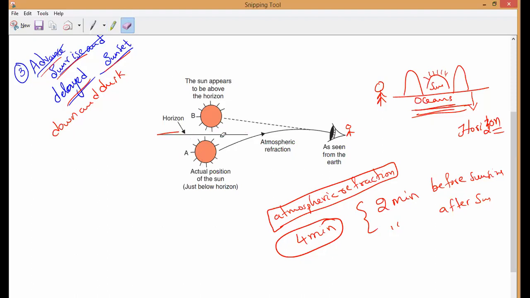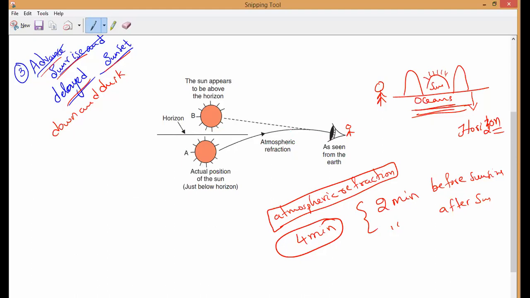But here what is happening is that the sun is a little bit below the horizon, even by 2 minutes, but the light rays still reach our eye because of bending of light. Do you understand, guys?